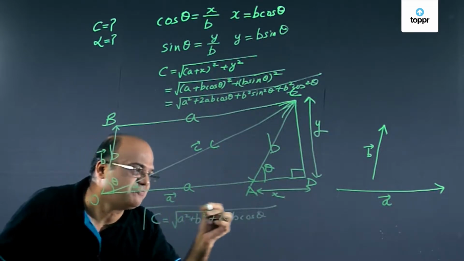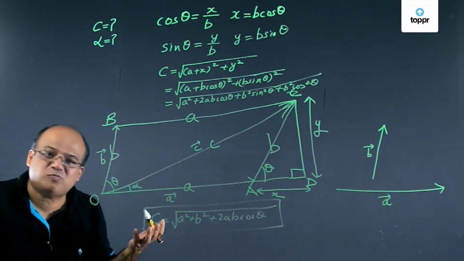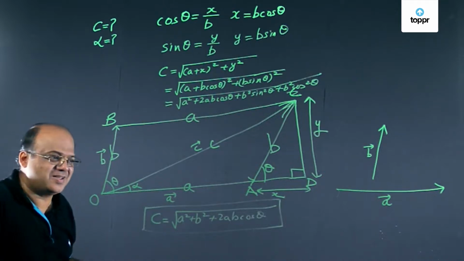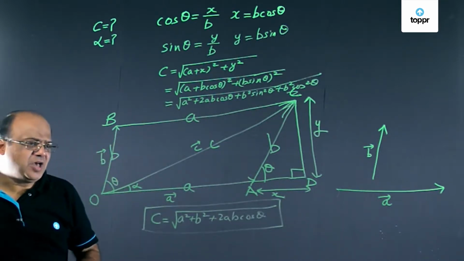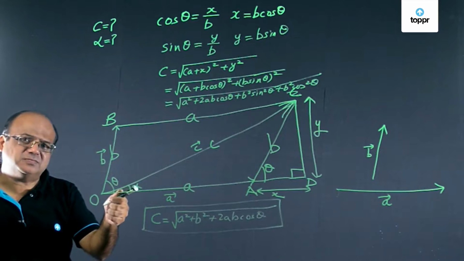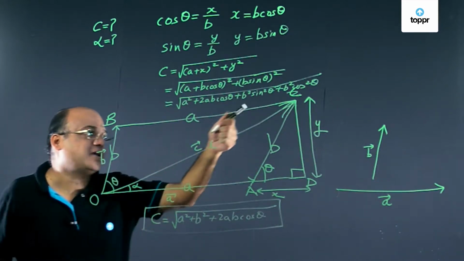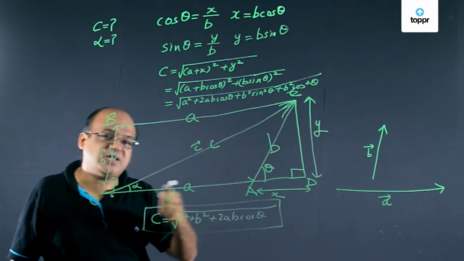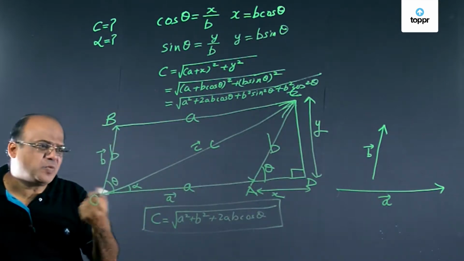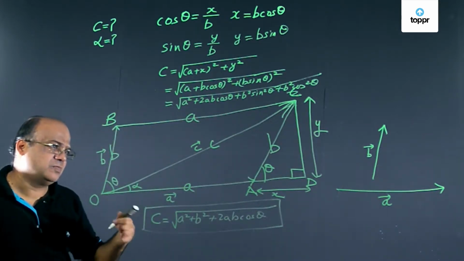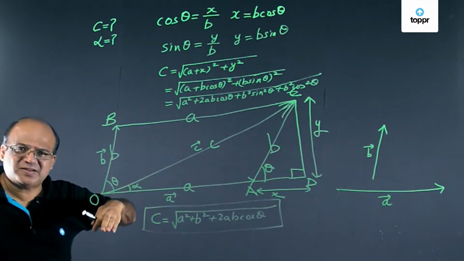This is the formula for resultant. And this is what we need to memorize. Now we need to find this angle. Now look at that right angle triangle OCD. What is tan alpha equal to? Opposite side by adjacent side.